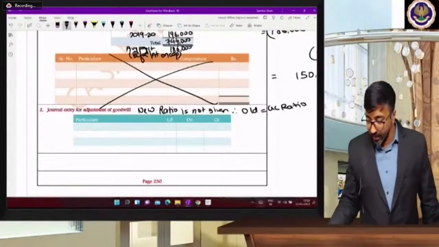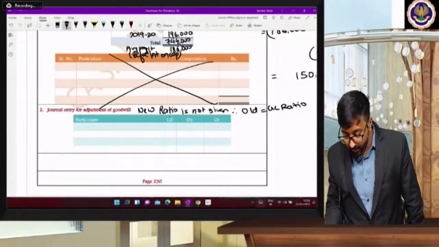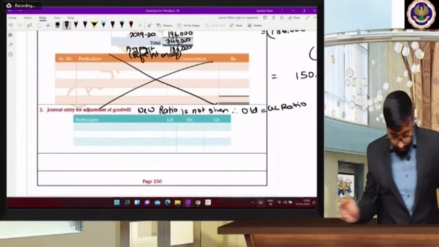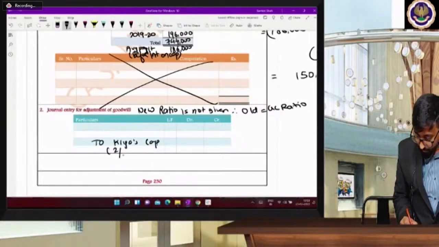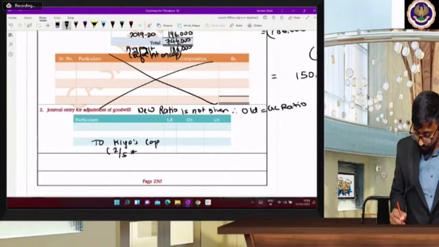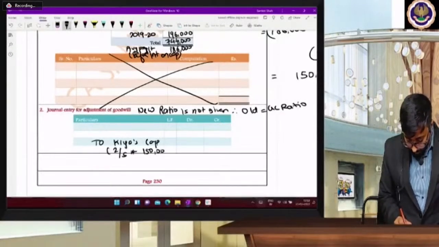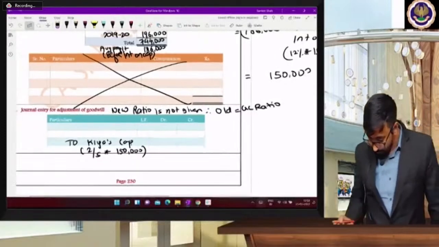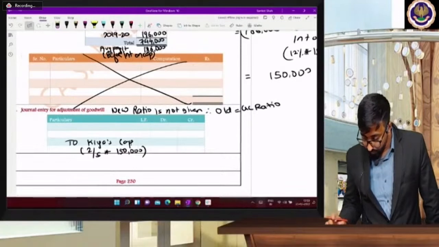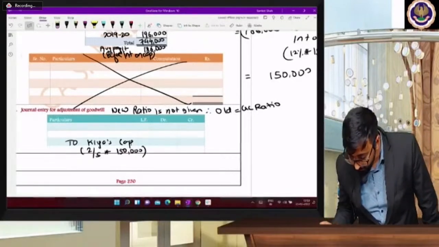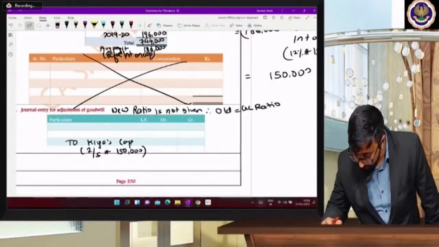What is the journal entry beta? Who is going to die? Kia. So Kia का शेयर कितना था? To Kia's capital, 2/5 na, into 1,50,000 na. 60,000. So Kia will get 60,000.